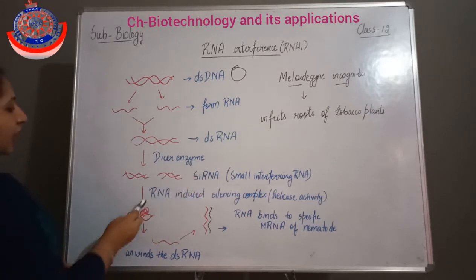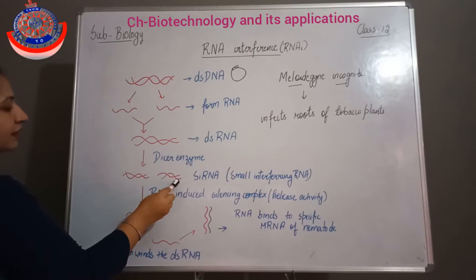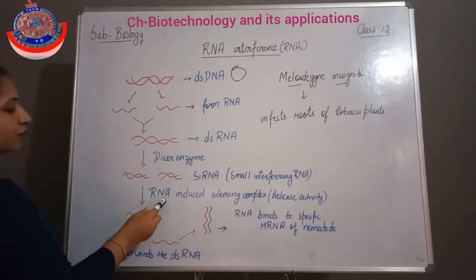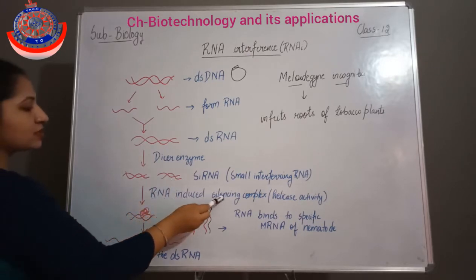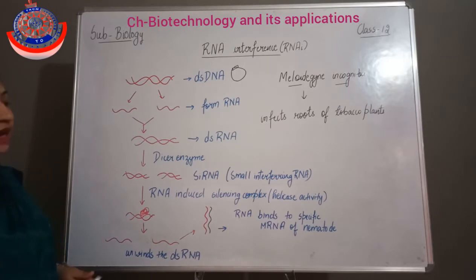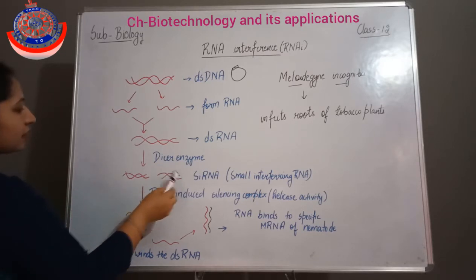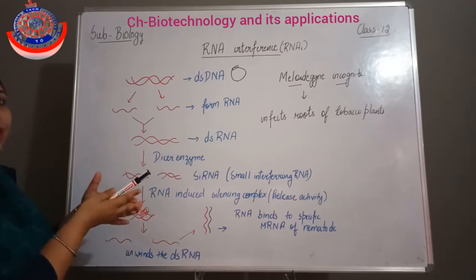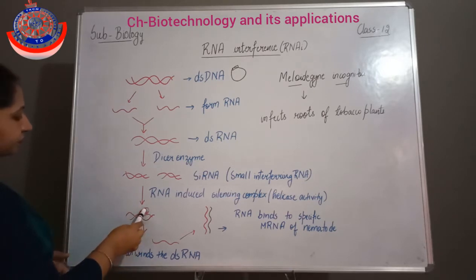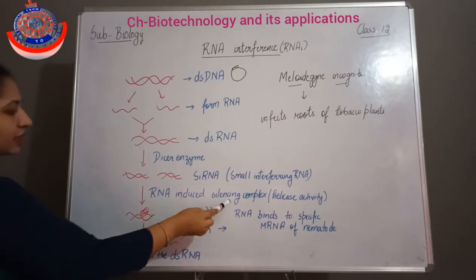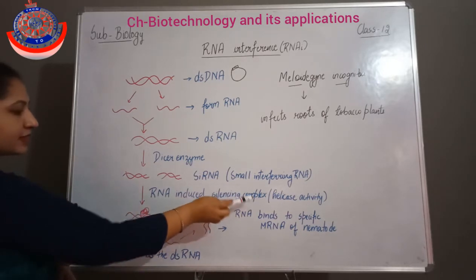Clear? And when this siRNA binds with the RNA induced silencing complex, this complex has helicase activity. Helicase activity means it unwinds the RNA. So these RNAs will unwind, they will uncoil. So this is the RNA induced silencing complex having helicase activity.